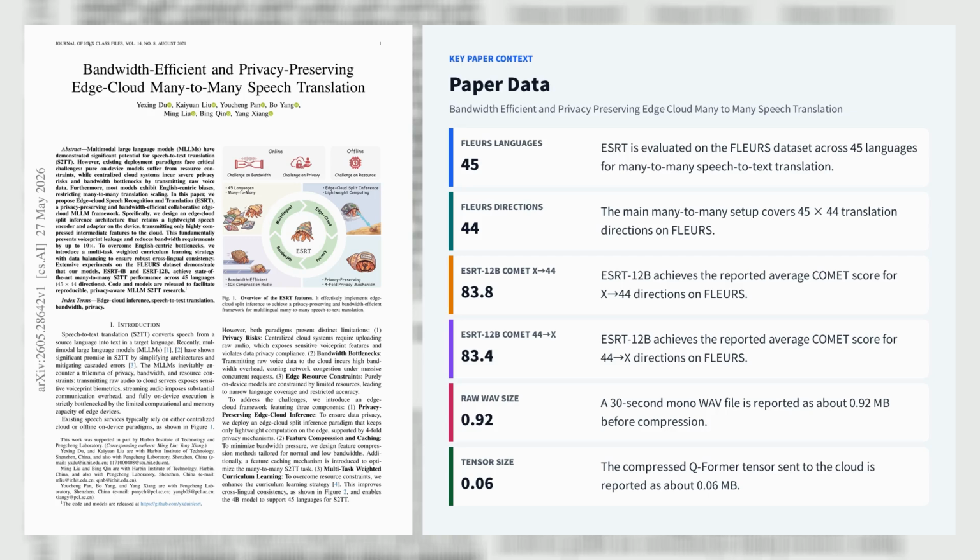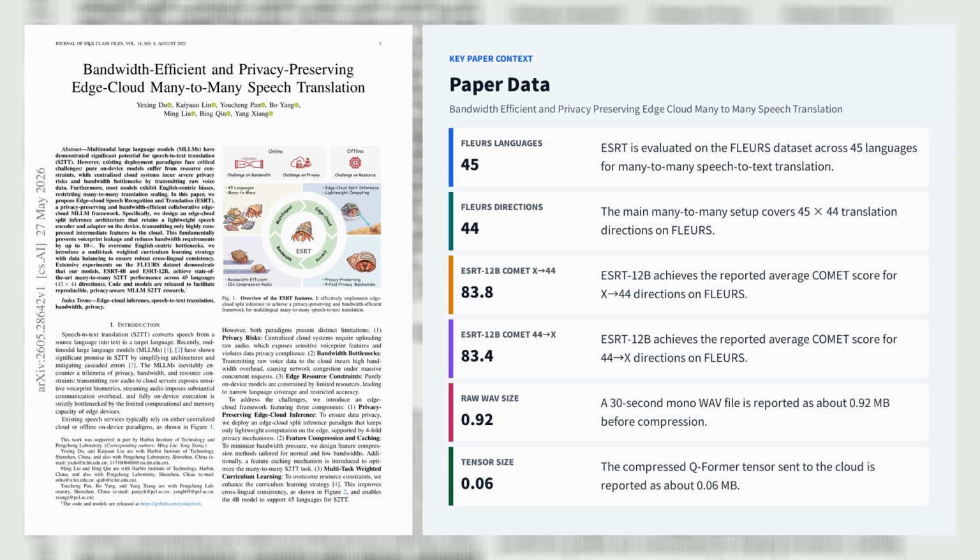Let's explore the first paper, Bandwidth-Efficient and Privacy-Preserving Edge Cloud Many-to-Many Speech Translation. Bandwidth-Efficient and Privacy-Preserving Edge Cloud Many-to-Many Speech Translation introduces ESRT, a split-inference speech translation framework that keeps a frozen Whisper encoder and Q-Former-based speech adapter on device, then sends only compressed intermediate tensors to a cloud LLM instead of raw